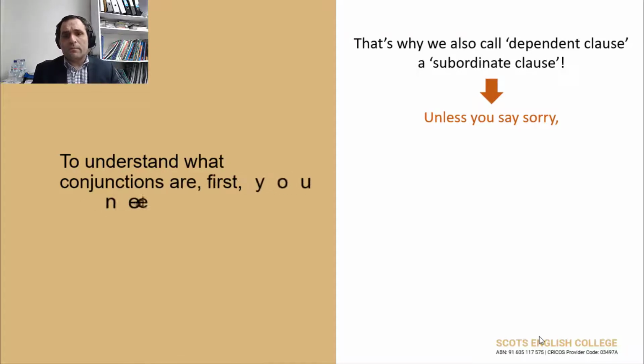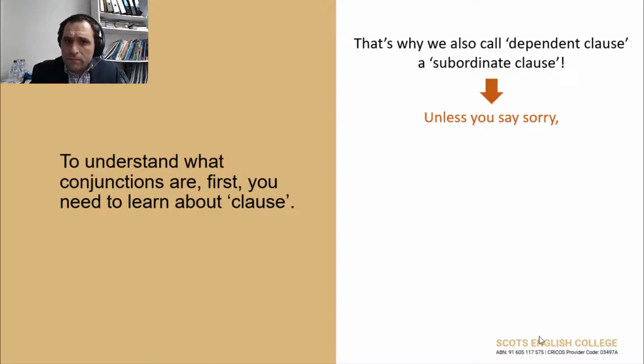For example, unless you say sorry, this is a subordinate clause because if you don't finish the sentence, I will not understand what you're trying to say. So I need to hear the full sentence. And this is only a small part of the sentence. Unless you say sorry, and you can imagine the person you're speaking with waiting for you to finish your sentence because he or she has no idea what you're saying now.